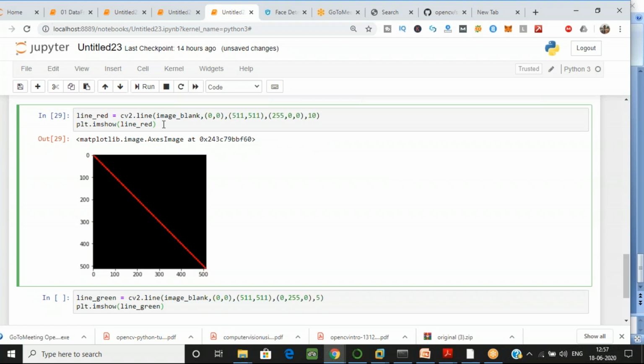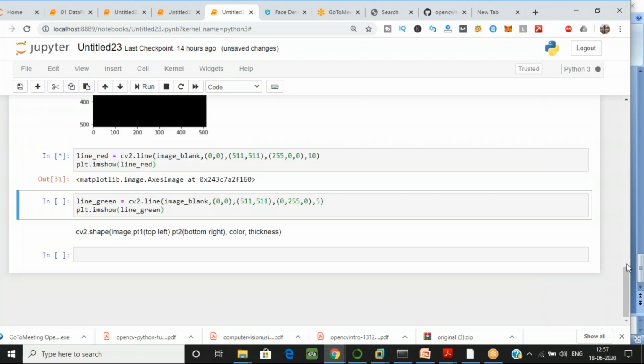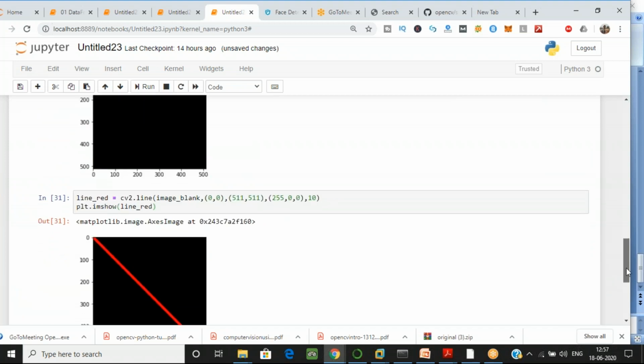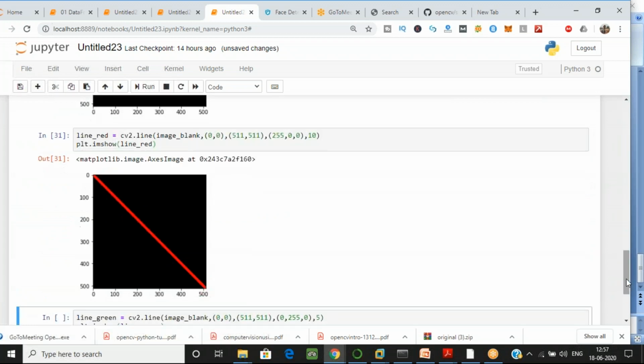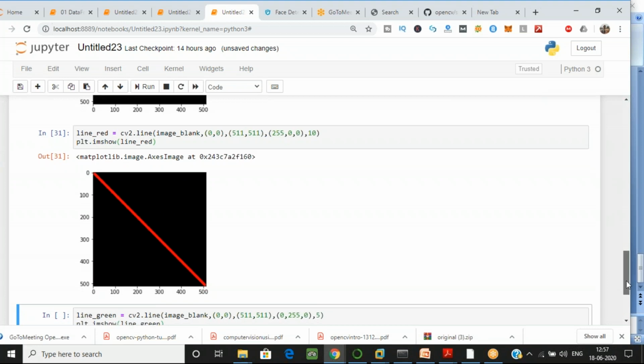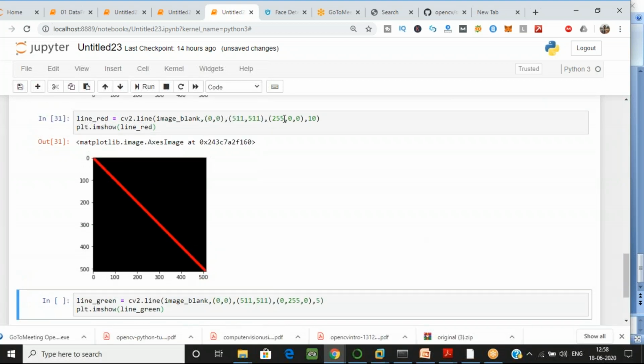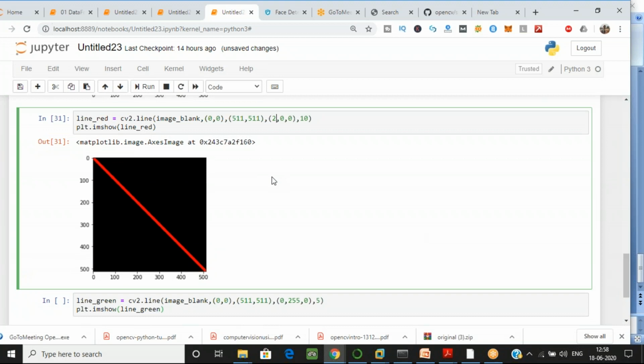Yeah, let me run it. Can you see? Wait, it will show on your screen. Can you see the thickness? And if you want to change the color, like I told you, if I want the green color, what you have to do is make the first value 0.